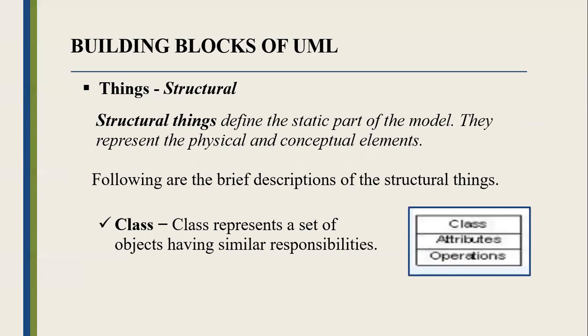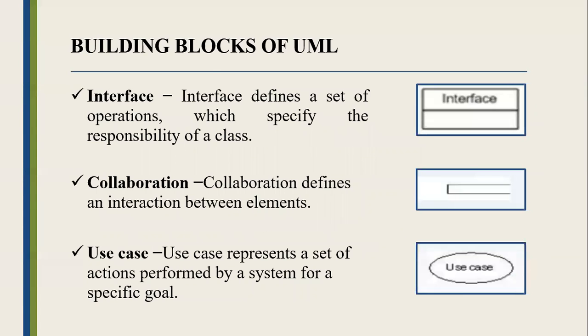First, class. It represents a set of objects having similar responsibilities. Then interface. Interface defines a set of operations which specify the responsibility of a class.